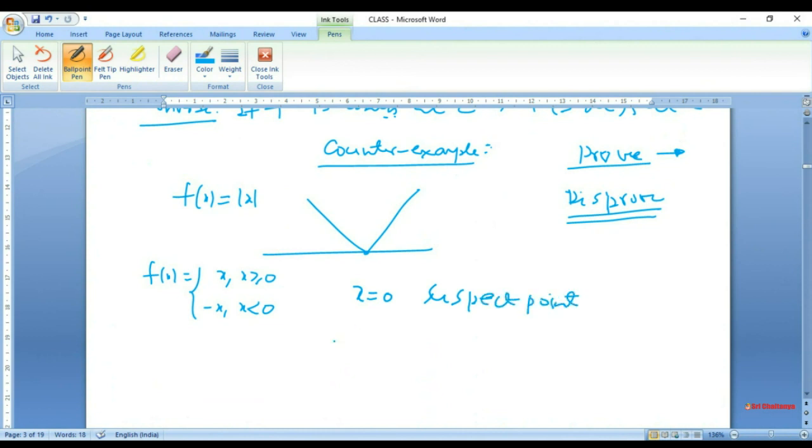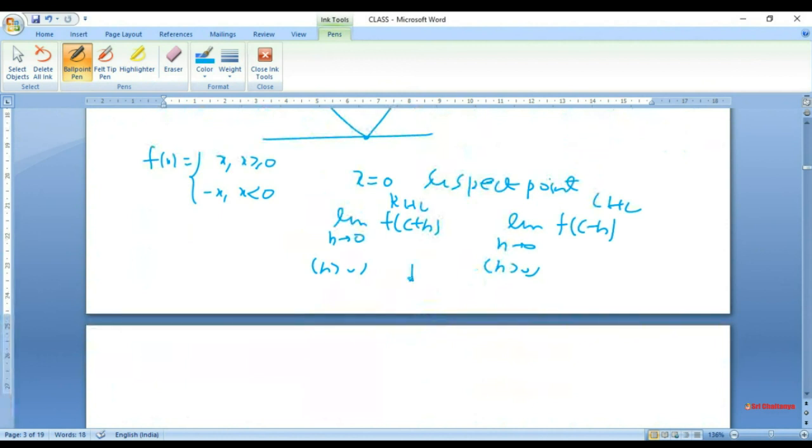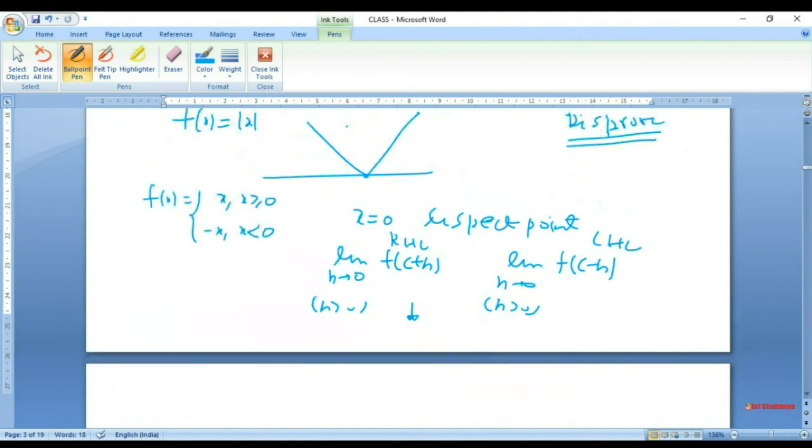But we quickly find, when you write limit h tends to 0, f of c plus h, and limit h tends to 0, f of c minus h, both with h positive, so this is like the right hand limit and this is like the left hand limit. If you find both happen to be 0, then we say that this function is continuous at 0. Everywhere else it is continuous. But this function is not differentiable at the origin.